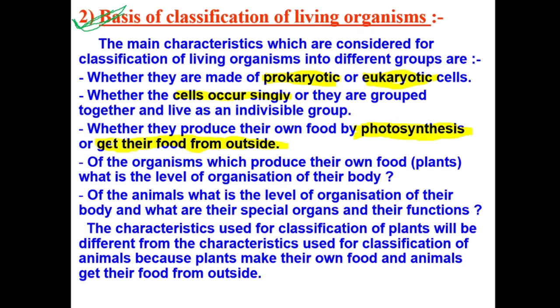So these are a few characteristics you have to keep in mind when you are classifying. Some more characteristics: what is the level of organization? More about this we will discuss when we come to plant kingdom and animal kingdom. Okay, for now just leave it. Again, level of organization, we'll discuss this later on.